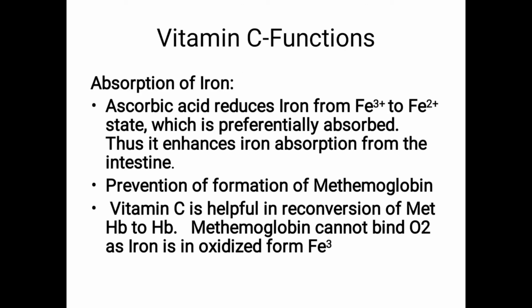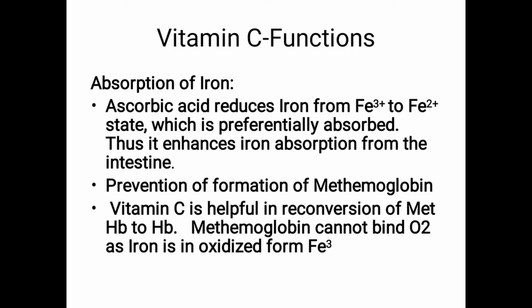Next, absorption of iron, vitamin C required. These are all functions of vitamin C. For the absorption of iron, vitamin C is required. Actually, there are some factors which enhance absorption of iron, which increase absorption of iron. So ascorbic acid or vitamin C is one of these.